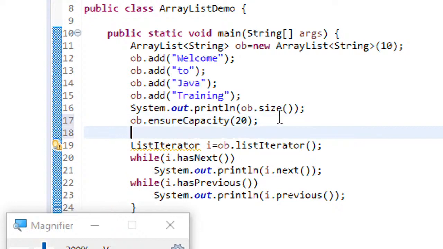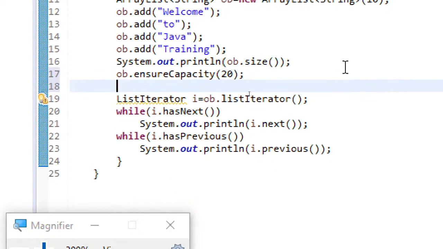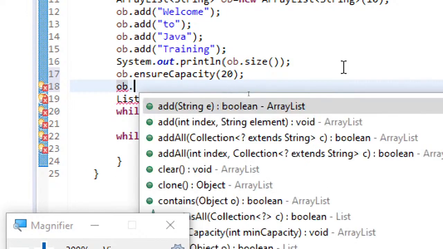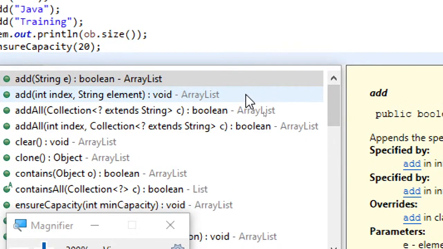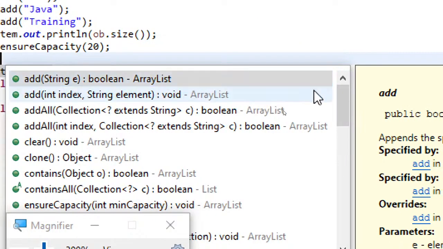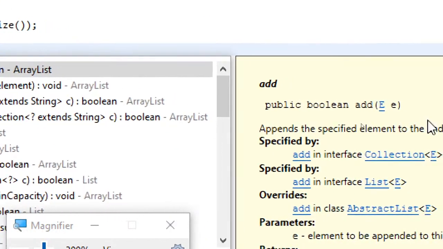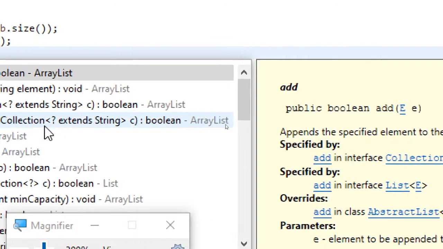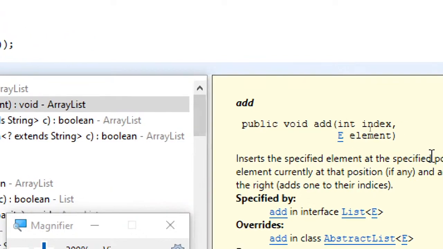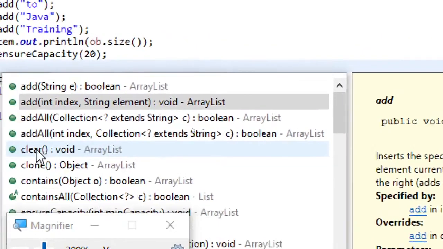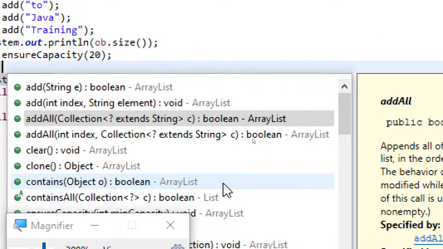With regard to this, the advantage of the IDE is that you can just type the collection object, type dot, and automatically you can see this particular window. Here you can see add of String. You can see what it is saying. The description also comes there, and from that you can understand. If you move your mouse cursor down, you can see the other methods and the description side by side. Here you can see addAll.